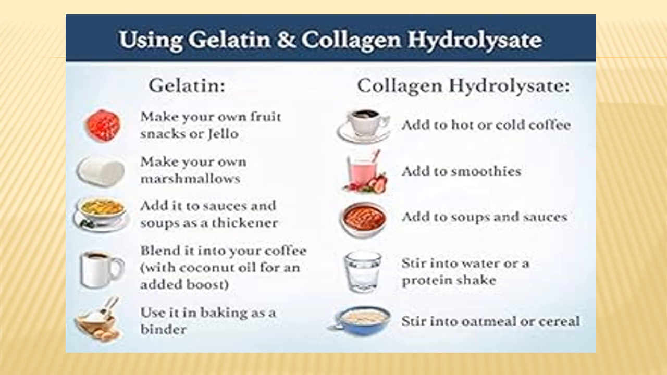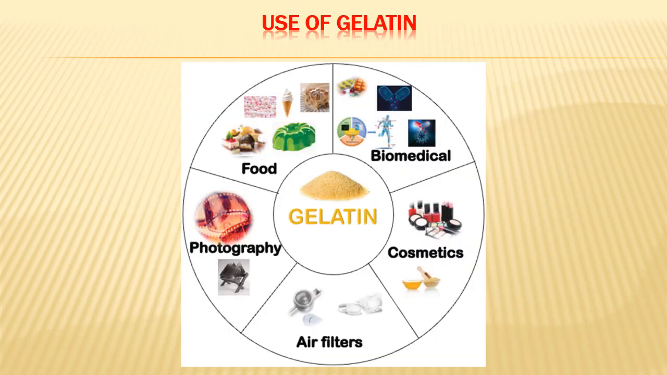Gelatin is used in fruit snacks, in marshmallows, in sauce, or as a thickener in soup, in coffee, and also as a binder in bakery items. In case of collagen hydrolysates, it is added to hot or cold coffee, to smoothies, to soups and sauces, and also into protein shake and oatmeal, etc. We are going to see more details about the food industry applications and other industry applications of gelatin. We will discuss about the details use of gelatin.